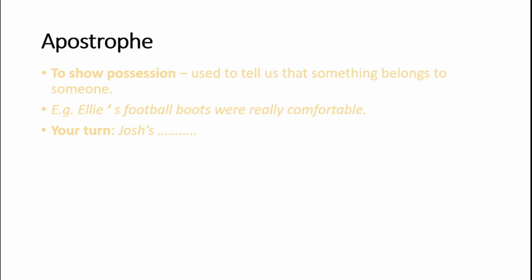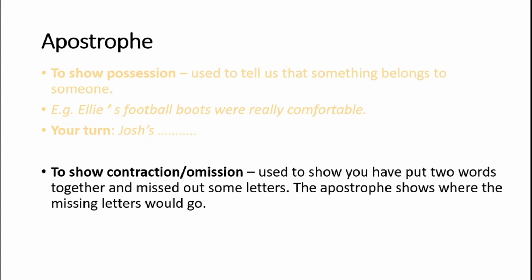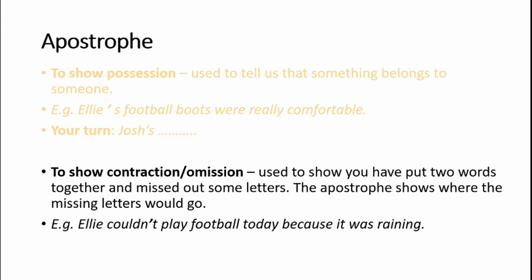And the second use of apostrophe is to show contraction or omission. So when we put two words together and we miss some out, the apostrophe shows where those missing letters would go. Our example is Ellie couldn't play football today because it was raining. And here we've actually got two words, could and not. Ellie could not play football today, but we shrunk them into one word, couldn't. And to show that, we've used the apostrophe there where the O would be. So couldn't is now a word in itself. So Ellie couldn't play football today because it was raining. So other words that you contract are words like can't or don't or didn't or won't or wouldn't. So those are contracted words.